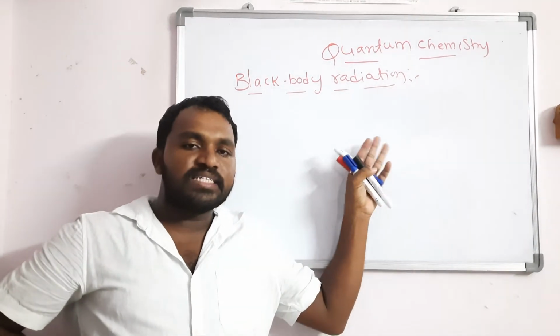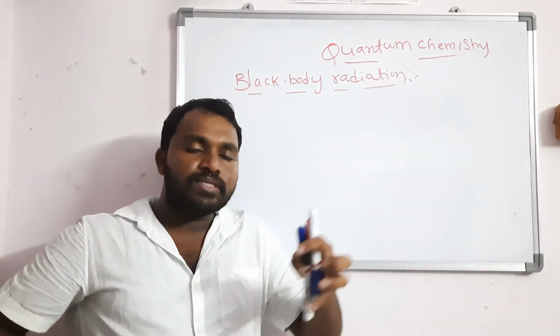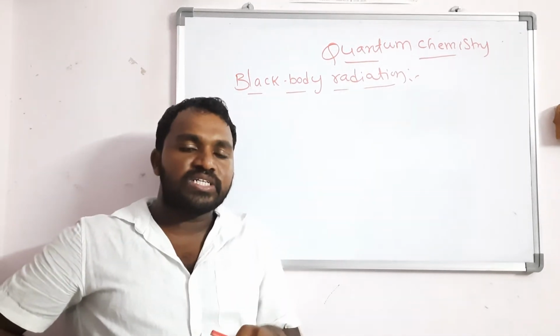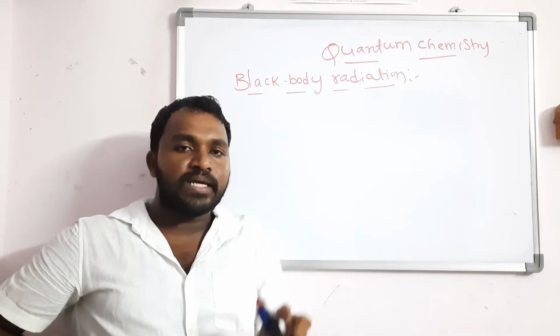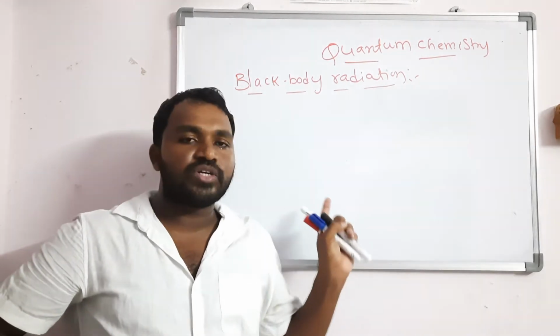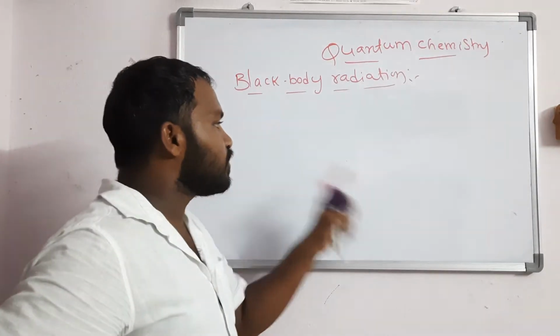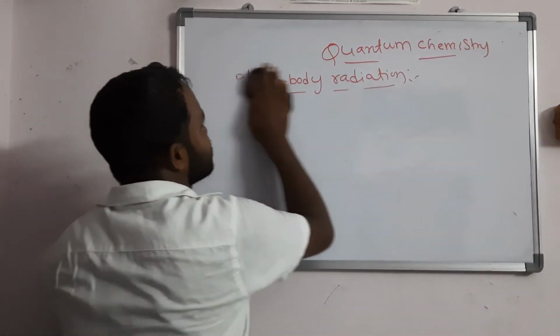When this body is heated, what happens? It emits all types of wavelengths. The intensity of the emitted radiation mainly depends upon the temperature as well as the wavelength, and it is independent of the nature of the material. You should also write that graph. You can also extend this.